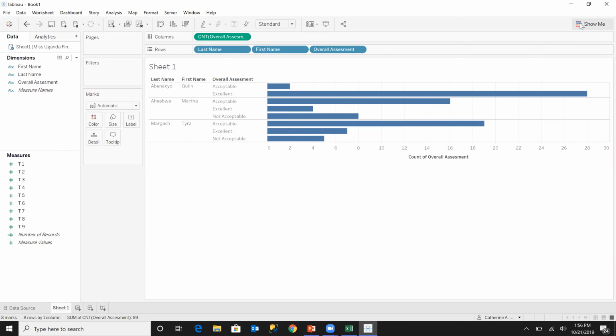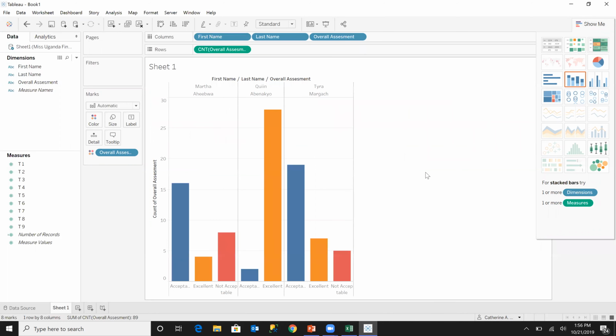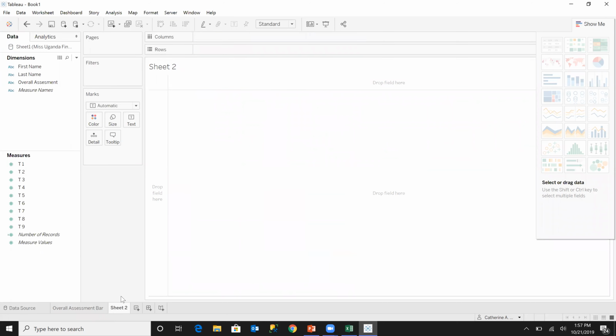So I want it to be a vertical bar chart. So I'm going to go right here to the show me, and I'm going to change it to side by side chart. Okay. So it's looking good, and I am going to name it.